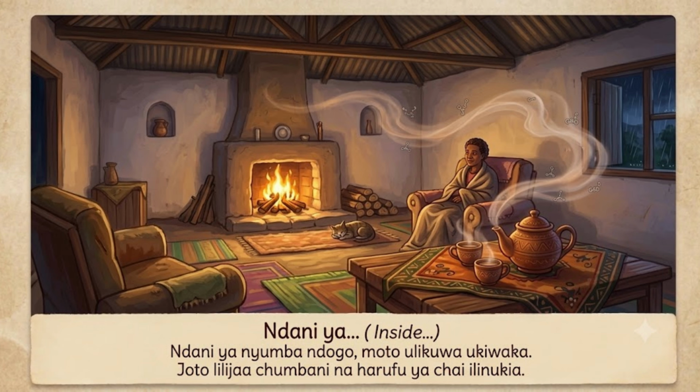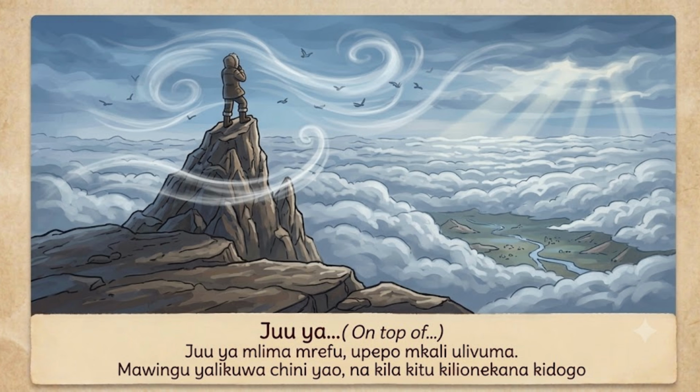Ndani ya, inside. This places us physically inside a location. Ndani ya nyumba ndogo, moto ulikuwa ukiwaka. Joto lilijaa chumbani na harufu ya chai ilinukia. Inside a small house, a fire was burning, warmth filled the room, and the smell of tea was fragrant. Juu ya, on top of or above. Juu ya mlima mrefu, upepo mkali ulivuma. Mawingu yalikuwa chini yao, na kila kitu kilionekana kidogo. On top of a tall mountain, a strong wind blew. The clouds were below them, and everything looked small.